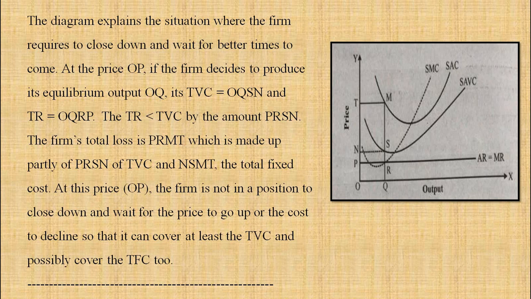Variable cost can be controlled by changing the prices of the labor, or by giving less wages, or by paying less money to the laborers. All those things are possible. So the firm has to see all the possibilities how they can cut down their total variable cost. Till that time, the firm can wait for the price to rise and cost to decline if they want to continue the business.